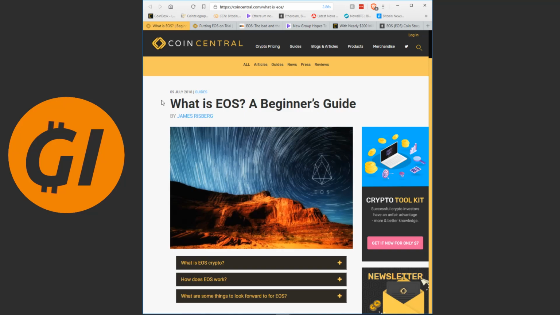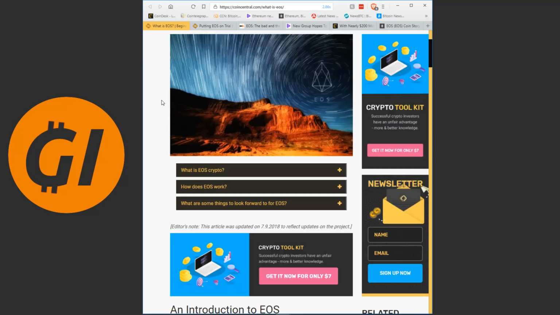I also think for EOS it might simply be a bit too early, because the use cases are not as clear-cut as with, say, Ripple. Where for XRP you know exactly how big the problem is that they are trying to tackle, you know which companies they're working with, and you can use that to make a very good estimate, a very good valuation for how much a coin should be worth. Here, let's just go. Let's just read this together.